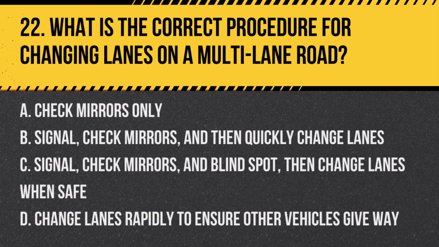Question 22. What is the correct procedure for changing lanes on a multi-lane road? A. Check mirrors only. B. Signal, check mirrors, and then quickly change lanes. C. Signal, check mirrors, and blind spot, then change lanes when safe. D. Change lanes rapidly to ensure other vehicles give way.